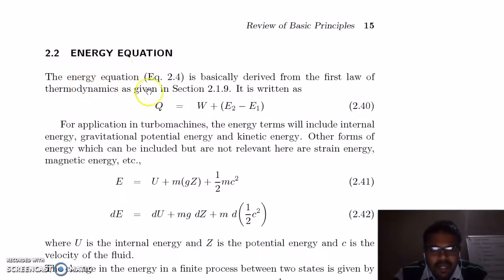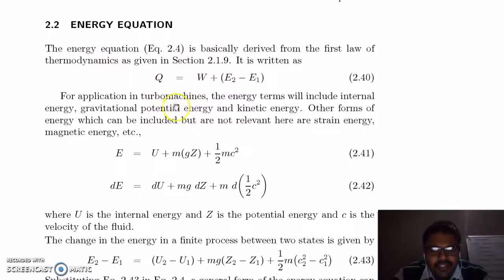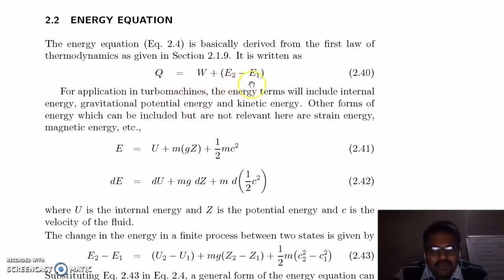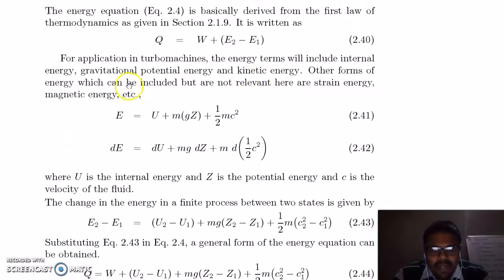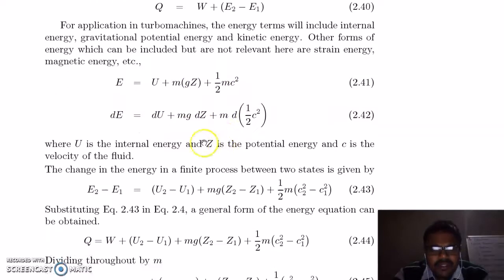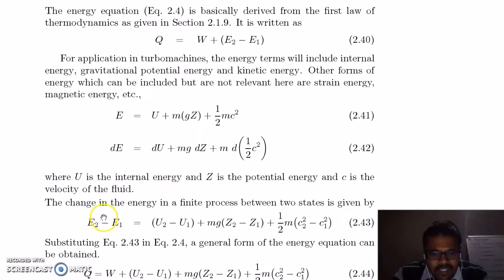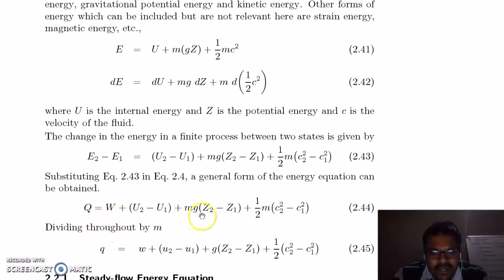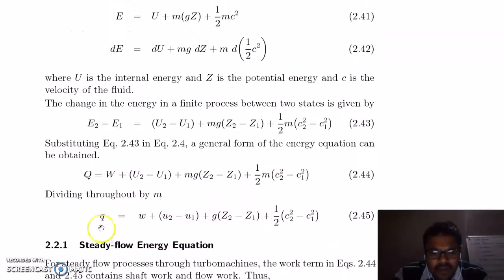Energy equation. The energy equation is derived from the first law of thermodynamics, which is Q is equal to work plus E2 minus E1. We know that energy includes internal energy, gravitational potential energy and kinetic energy. Take the derivative, you will get this equation. So the change in energy in a finite process between two states is given by this equation. So replace this E2 minus E1 in this equation. You will get this equation here. Divide by mass, you will get this equation.